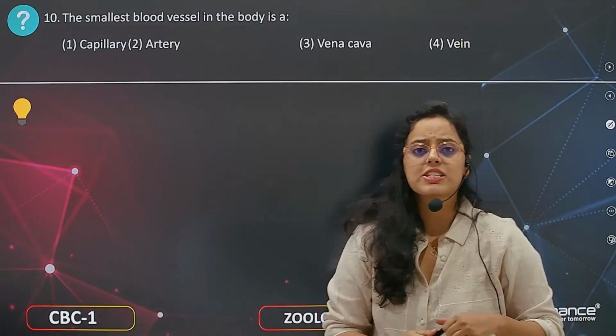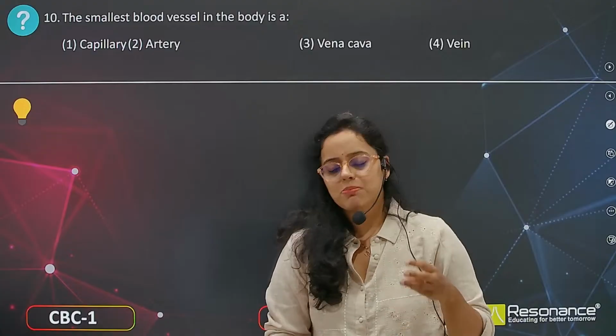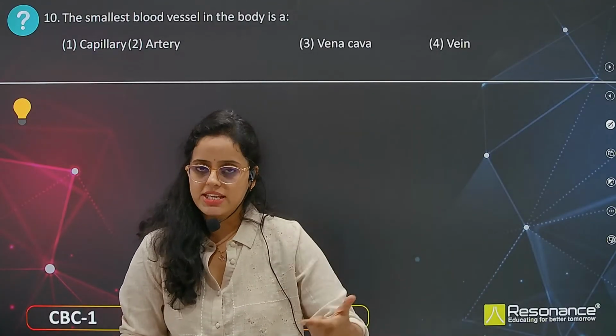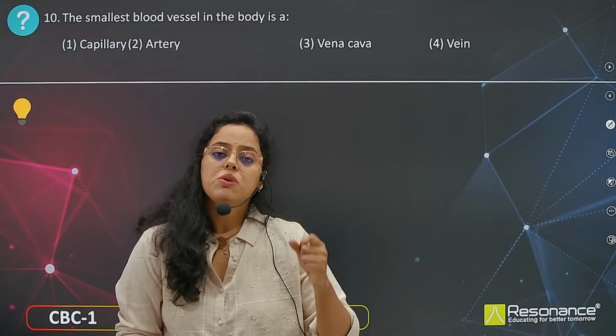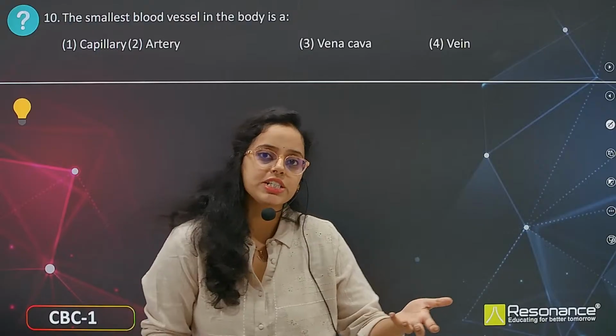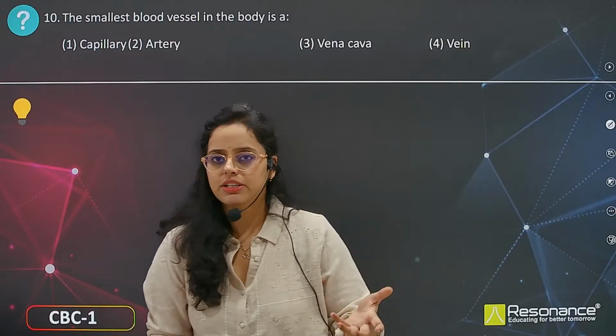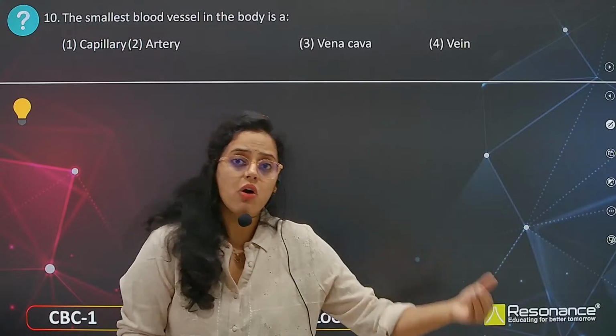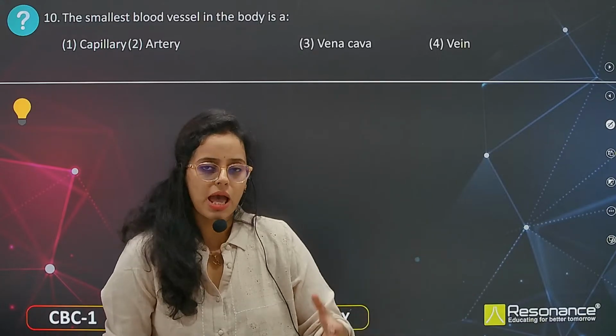The smallest blood vessels in the body is, so the blood vessels, we have three types of blood vessels, that is arteries, veins and capillaries. So arteries and veins are large vessels which are carrying oxygenated and deoxygenated blood respectively, right? Arteries are carrying oxygenated blood, veins are carrying deoxygenated blood. Now what about capillaries?